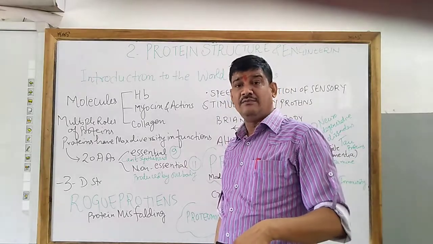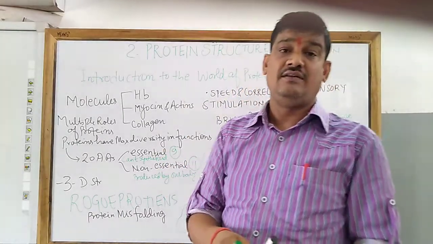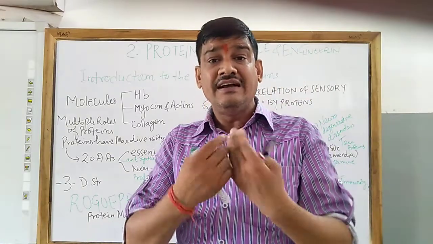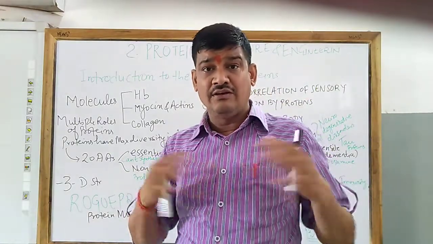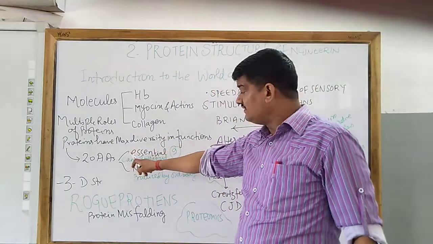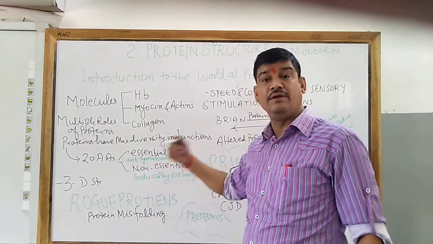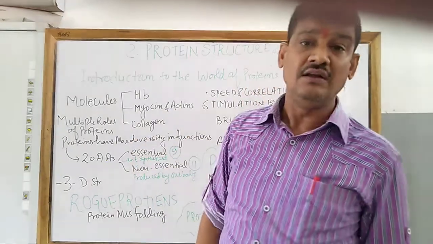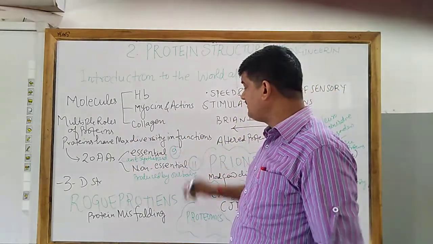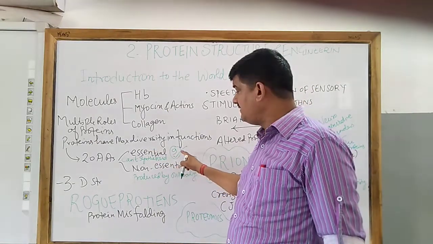Essential amino acid means their supply is essential from the outside, that is from diet supplements. Our body cannot produce or synthesize this type of amino acid, and their number is 9. The total number of essential amino acids is 9.